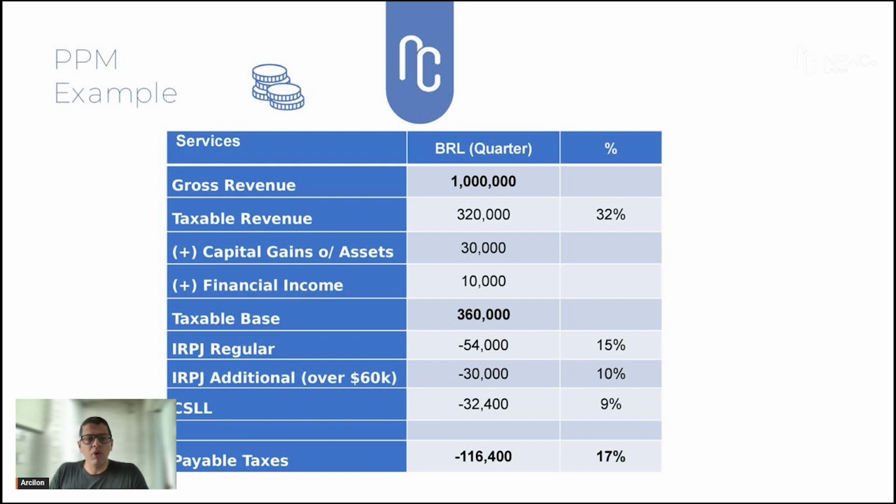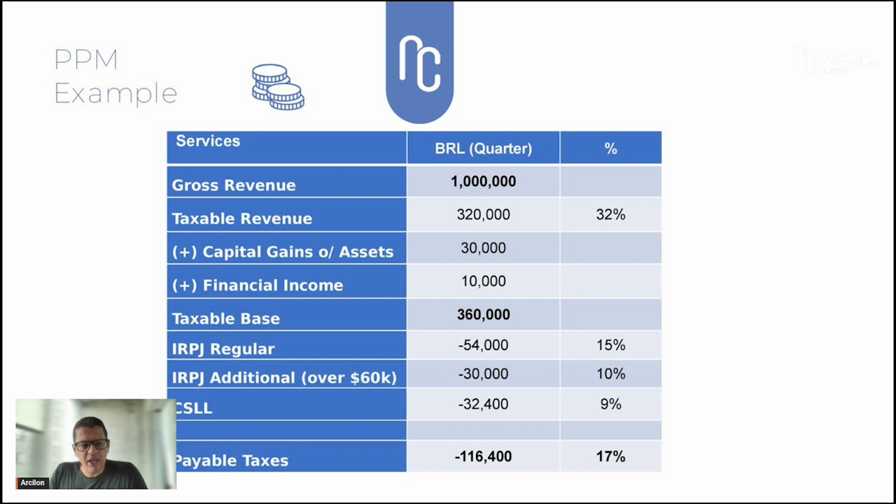Here is an example of a business for general service doing a quarterly calculation. In this case, we start with the gross revenue of 1 million reais for the quarter. We apply the 32% over that amount, and we have a taxable revenue of 320,000. We need to add any capital gains or financial income in this period. In this case, we are adding 30,000 and 10,000, getting a taxable base of 360,000.